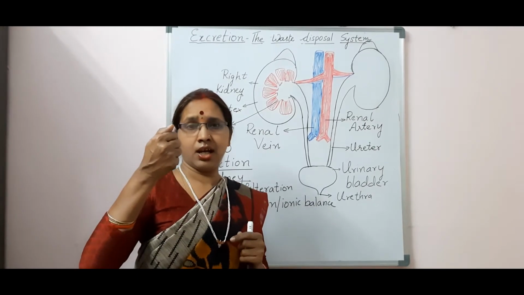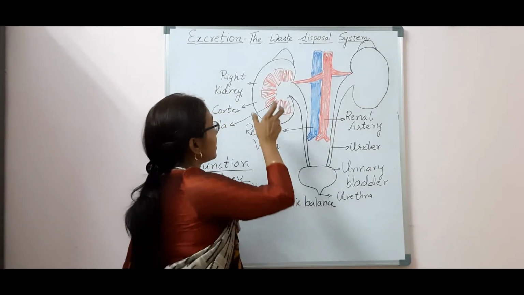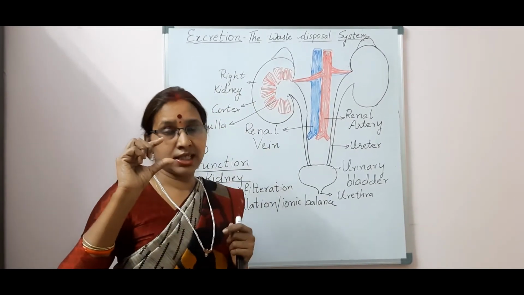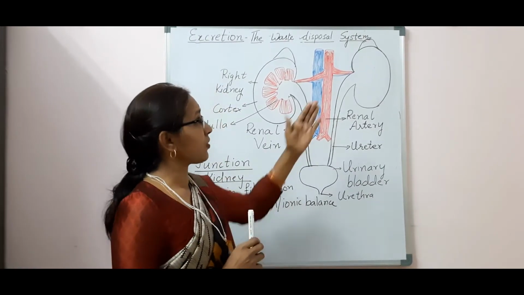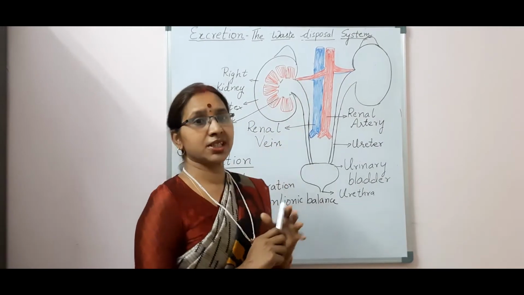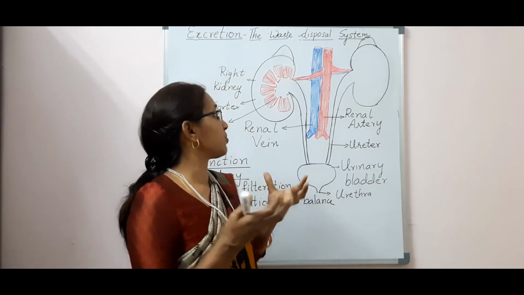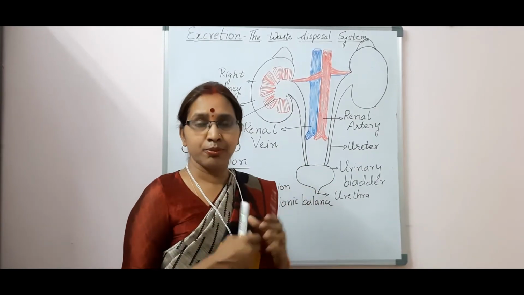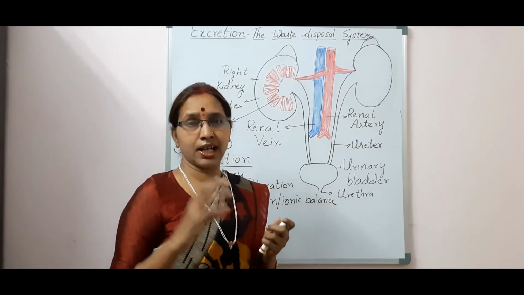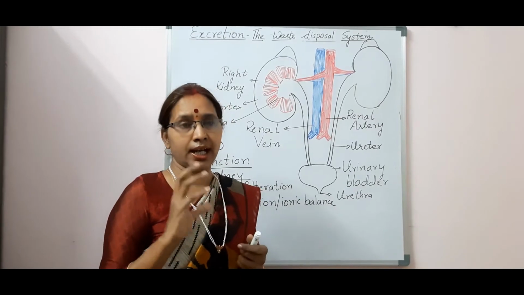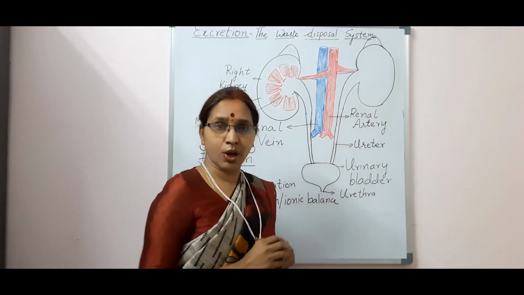Now let us learn about the size of the kidney. It is the size of a fist, about 10 centimeter in length, 3 to 6 centimeter in breadth, and nearly 4 centimeter in width. Now what is the shape of the kidney? As you can see in the diagram, the shape looks like a bean. You have seen bean seeds, no? It looks like that shape, so it is bean shaped. And what is the color? The color of the kidneys is reddish brown. So the kidneys are bean shaped and reddish brown in color.